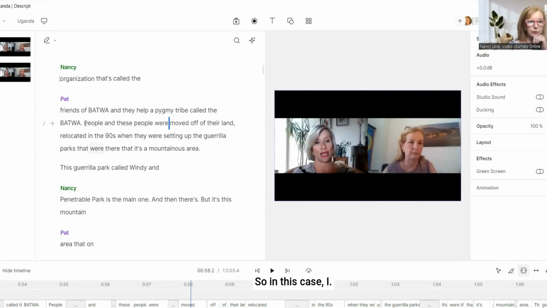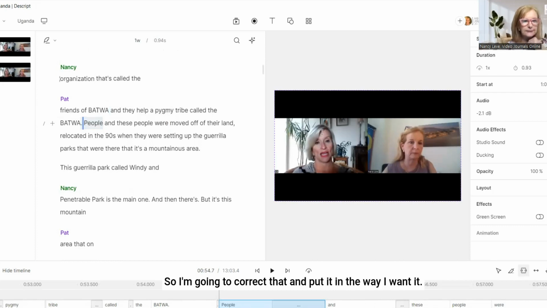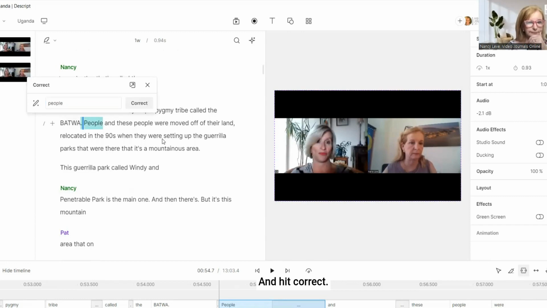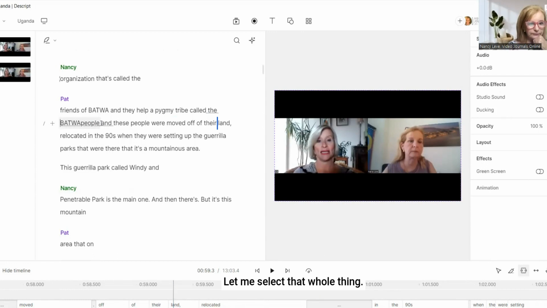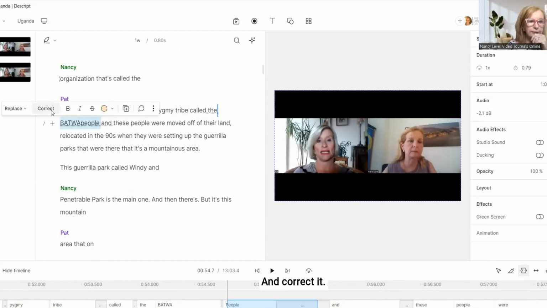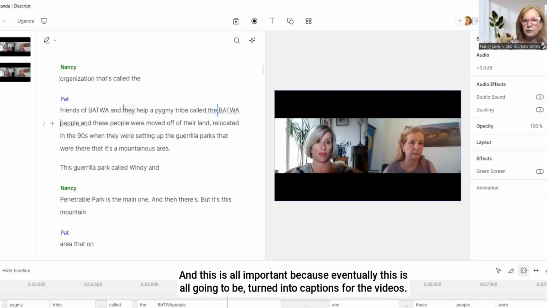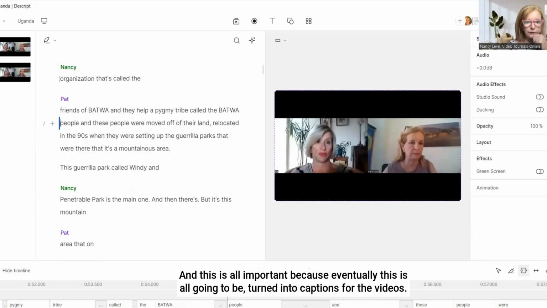Okay. So in this case, I don't want that period there. And I don't want that to be capitalized. So I'm going to correct that and put in the way I want it. And hit correct. Oops, need a space in there. Let me select that thing and correct it. And then I want to add a space. And this is all important because eventually this is all going to be turned into captions for the videos.